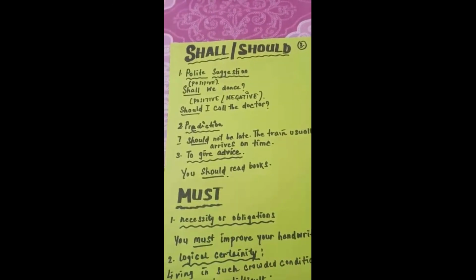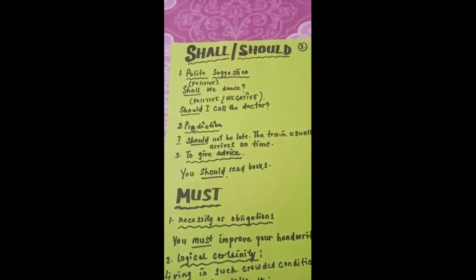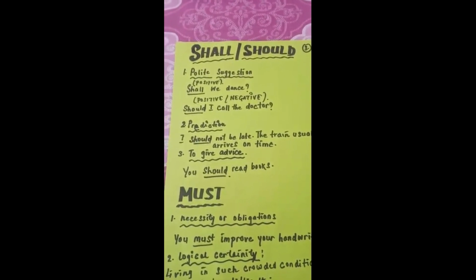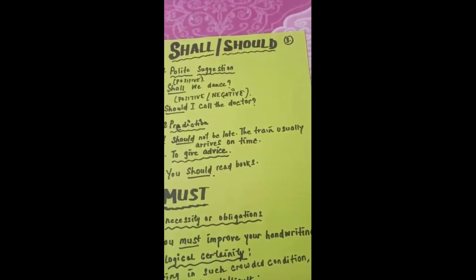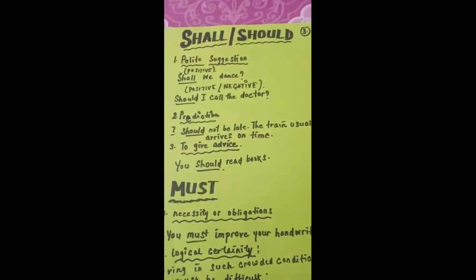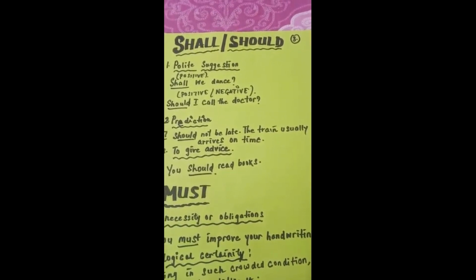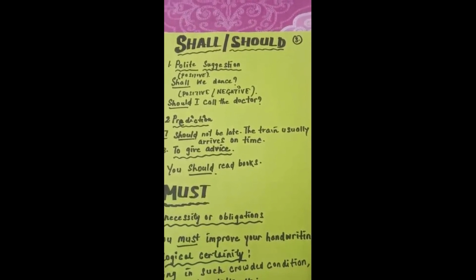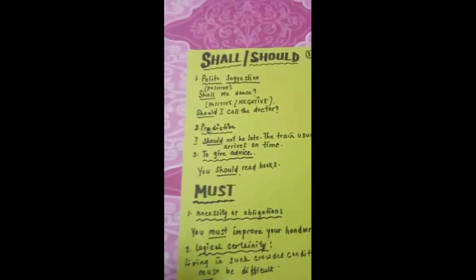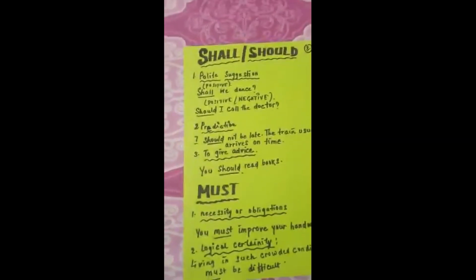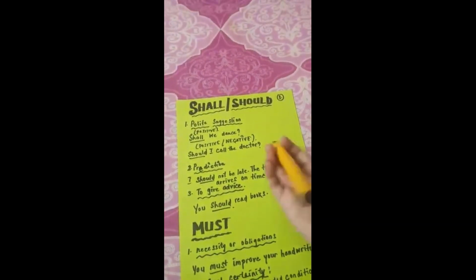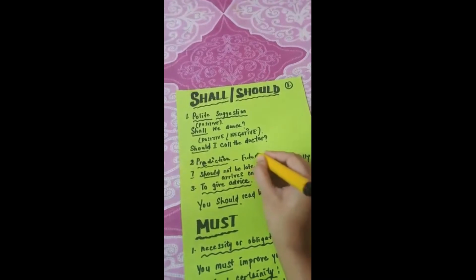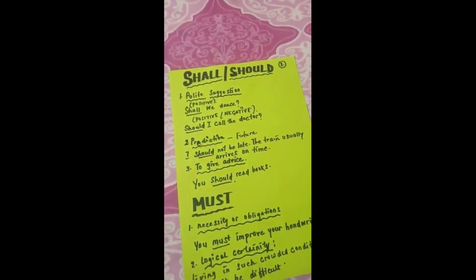So here I am predicting something in future. Saying that I should not be late because the train usually arrives on time. So arrives on time, it means that we are predicting here that you should not be late. Why? Because usually the train arrives on time. That is why. So over here we are predicting something that will happen in future. Okay, so in that case we use should.